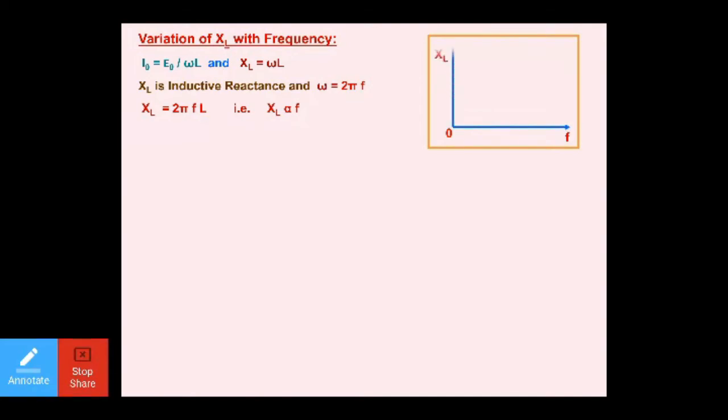That simply represents XL is directly proportional to f. It means if you are having frequency on one axis and inductive reactance on the other axis, then they will be having the linear graph. Let us talk about the next thing.